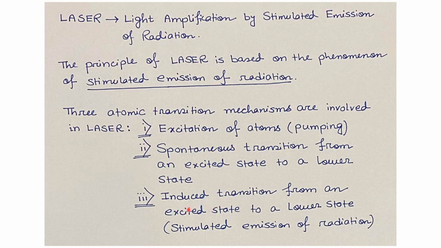But this induced transition can be triggered by an external factor. We can trigger it with some external energy. We'll understand in the upcoming stage how we can get this stimulated emission of radiation and why it is important in the case of laser.